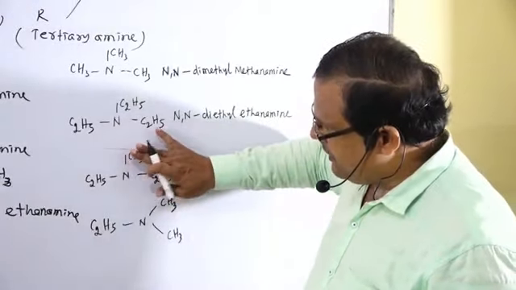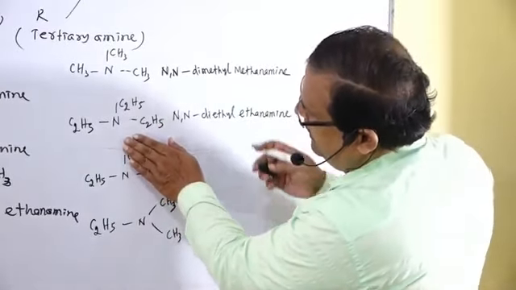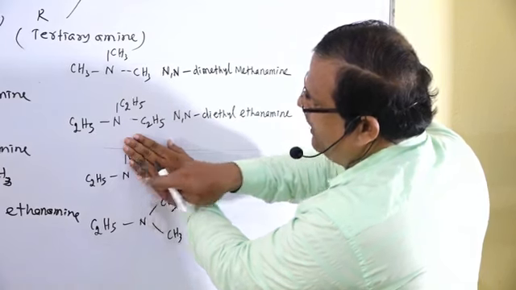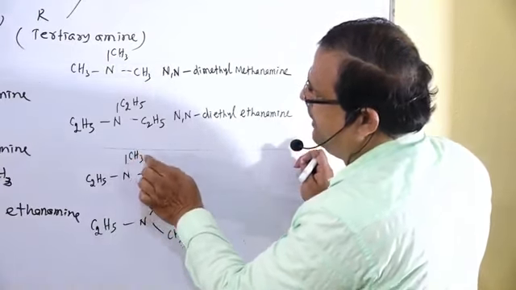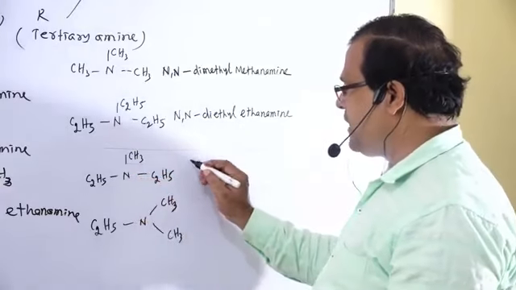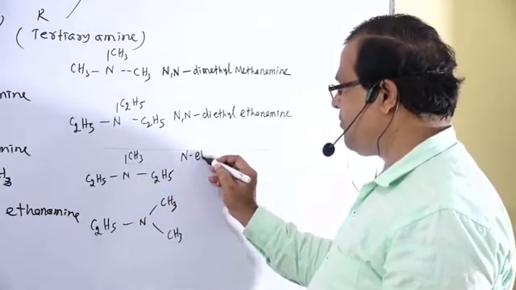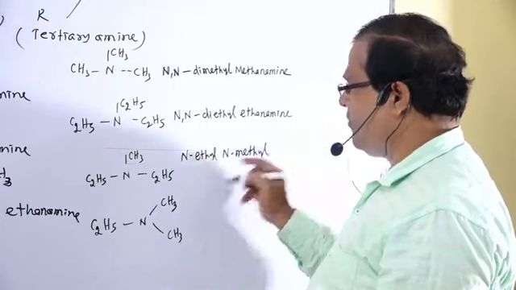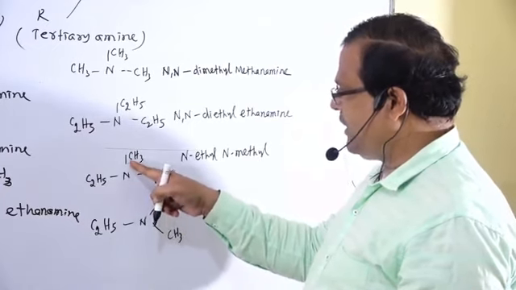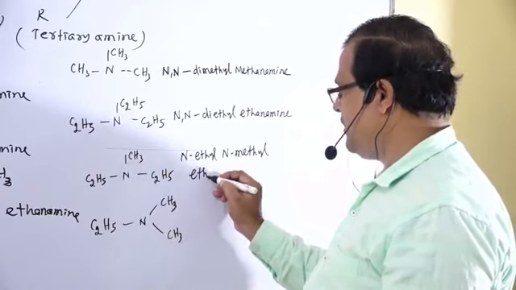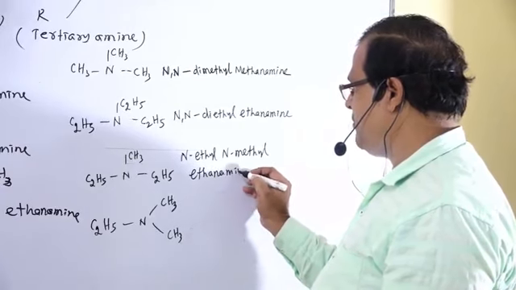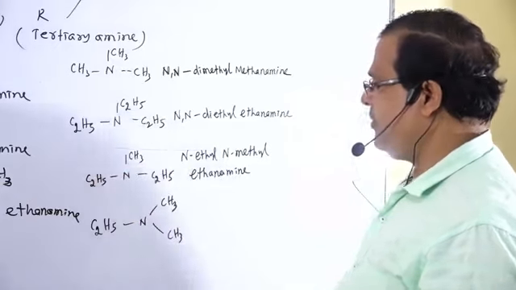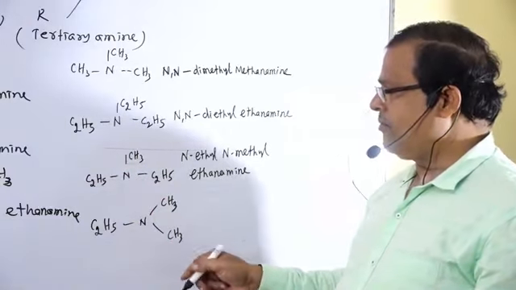This is the formula for ethanamine, C2H5NH2. Two hydrogen atoms are replaced, one by methyl and another by ethyl. So that is named N-ethyl-N-methylethanamine. Then what is the name of this last one?